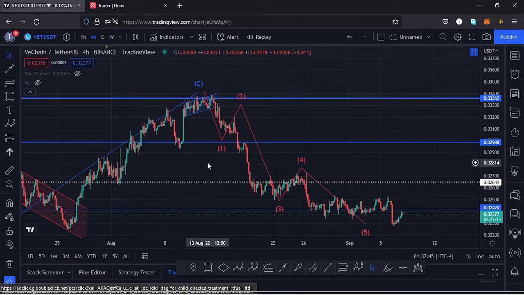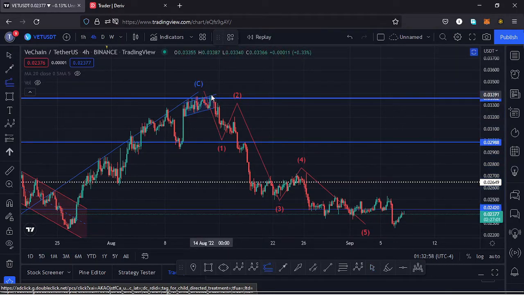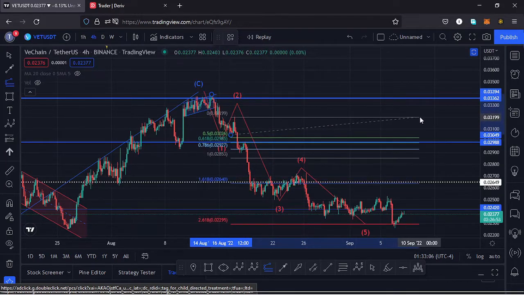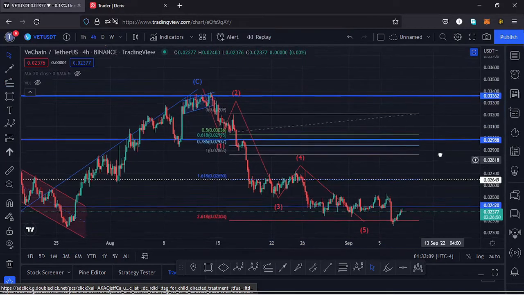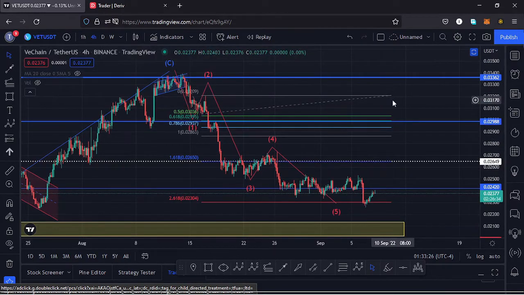after making the high for the second wave, we saw a very nice retracement to the lower side in the formation of a third wave. And using the trend-based Fibonacci's, we can get a target area for that third wave to the lower side, connecting the high of the wave 1 to the low of the wave 1, then dragging the fibs to the high of that second wave, and that gives me the minimum target area for that third wave to the lower side at the fib level 1.618, and that is at around the $0.0265 mark.